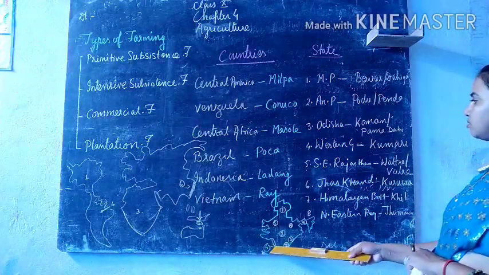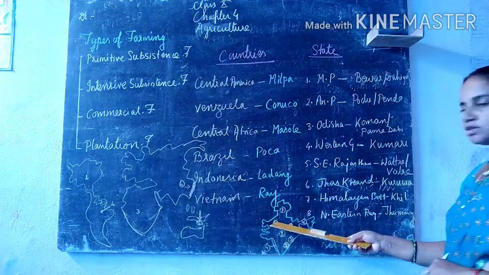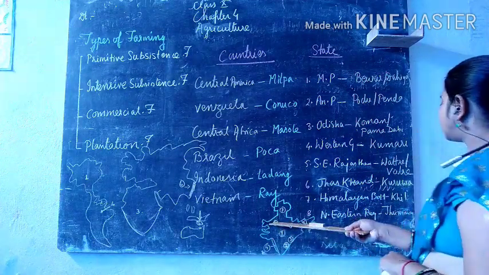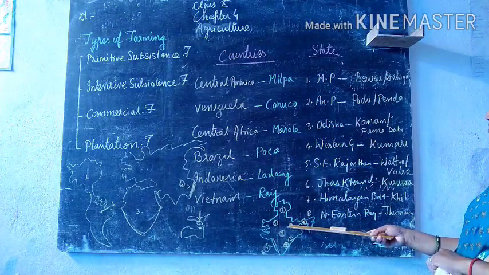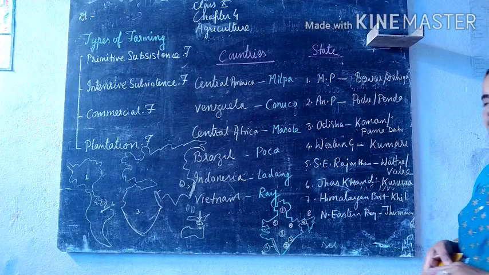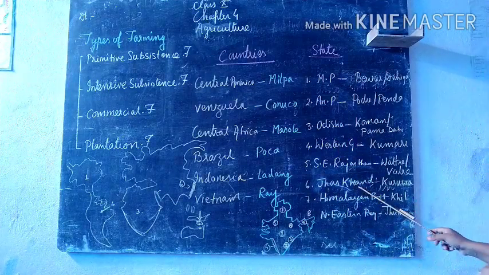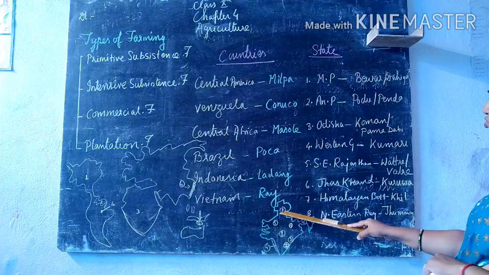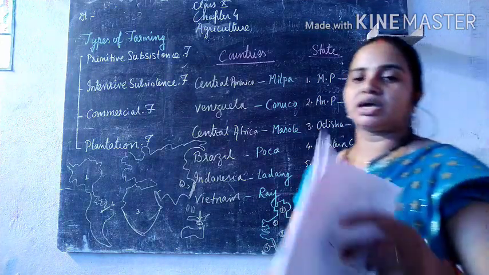In southeastern Rajasthan it is known as Velter or Velar. And in Jharkhand, just near Bihar, a state that was divided from Bihar, it is known as Kuruba. Then in the Himalayan belt it is known as Khil, and in the northeastern region it is known as Jhum cultivation.